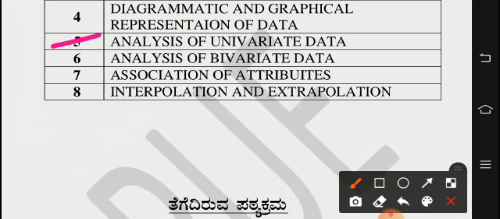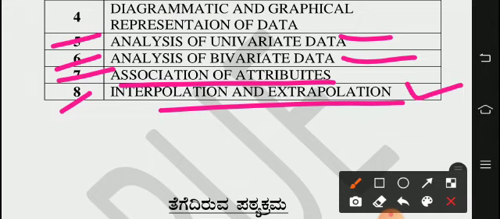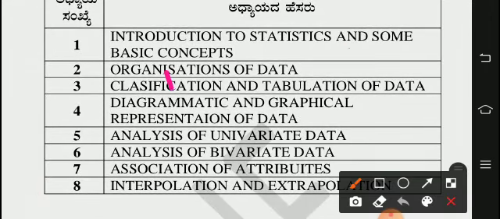Fifth one, Analysis of Univariate Data, and the sixth one, Analysis of Bivariate Data. These two are also retained, univariate and bivariate data. The seventh, Association of Attributes, is retained. And the eighth lesson, Interpolation and Extrapolation, is also retained. So these are the retained portions.